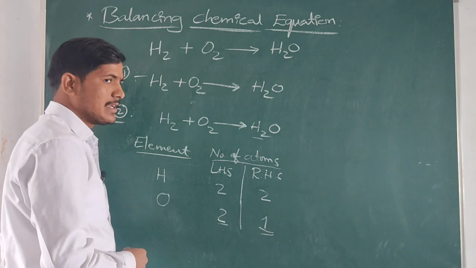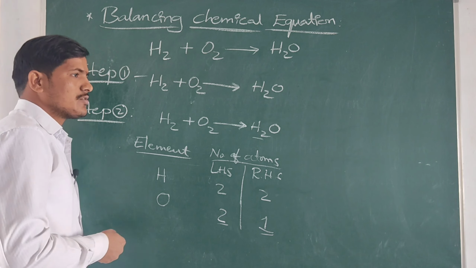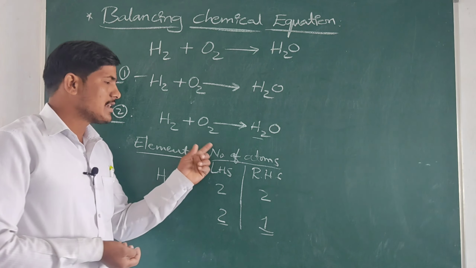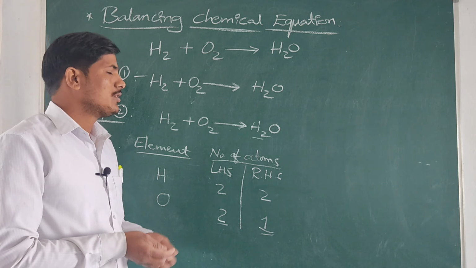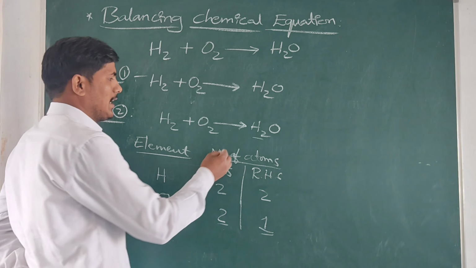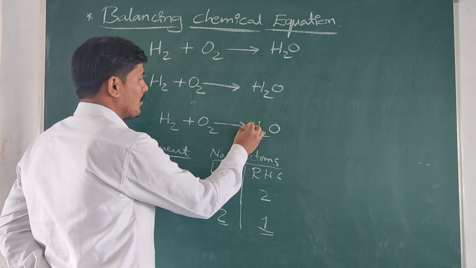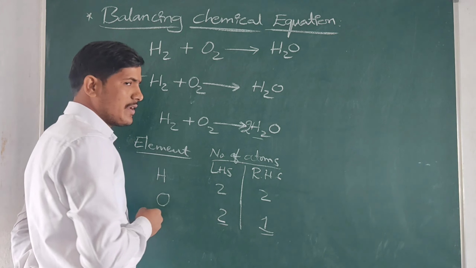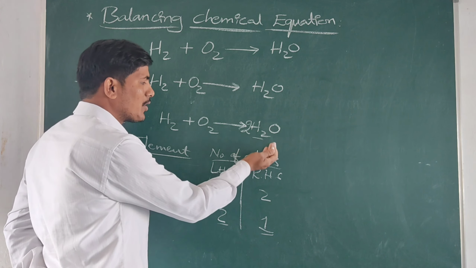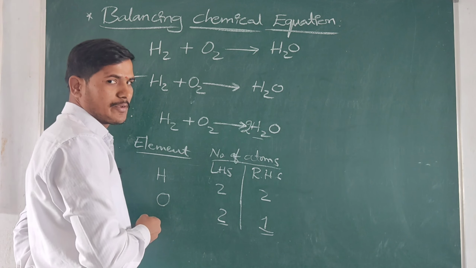Here only one oxygen is present. By using a suitable value as a coefficient, we must keep a coefficient value to balance the equation. For example, take 2 as a coefficient value and write it before the molecular formula of the water molecule.